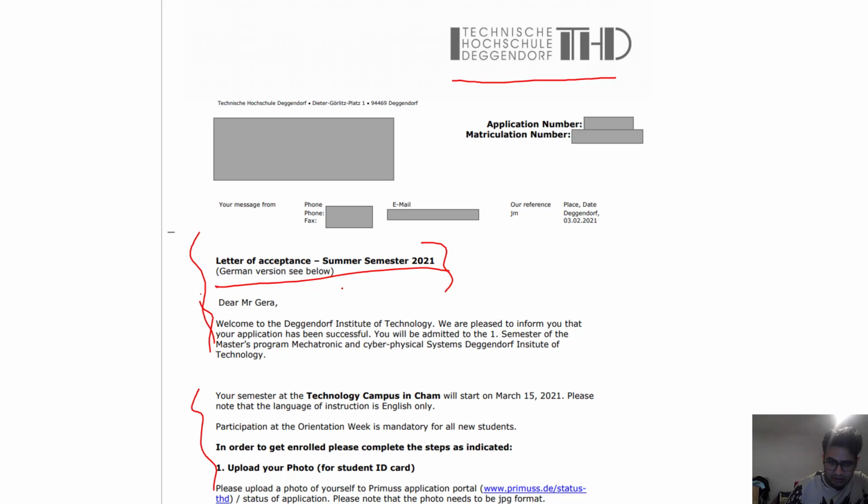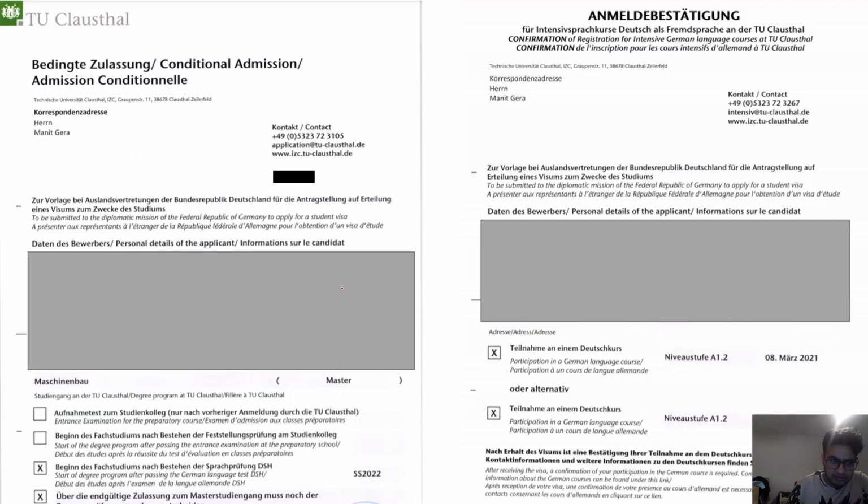And the last one I will show you is the conditional admit from TU Clausthal. In this conditional admit, the university has given me the condition that I have to submit the TestDaF result by summer semester 2020. So they gave me around 1 year, and along with that they also gave me an offer letter from their language school, the language school of TU Clausthal. So I can start there.